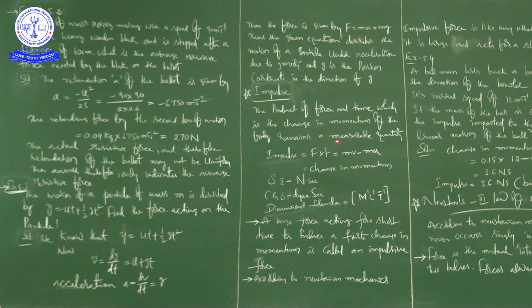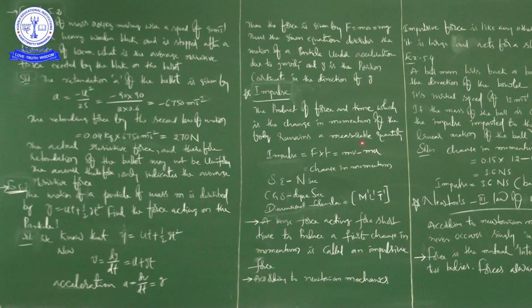Now we are going for the definition. Say this: the product of force and time, which is the change in momentum of the body, remains a measurable quantity.